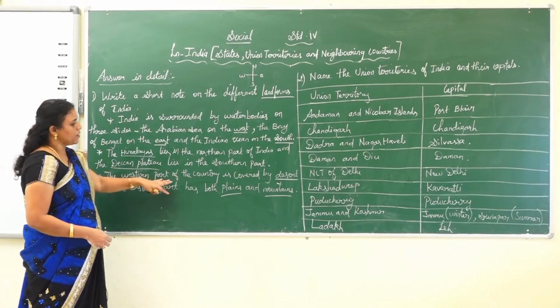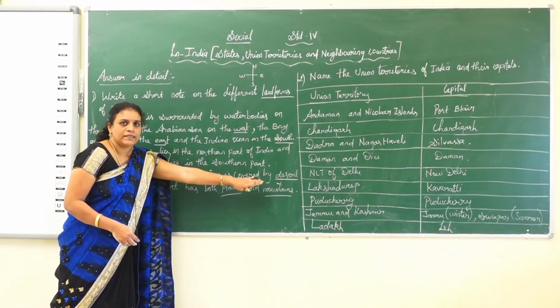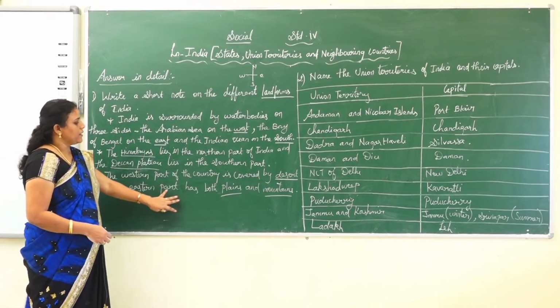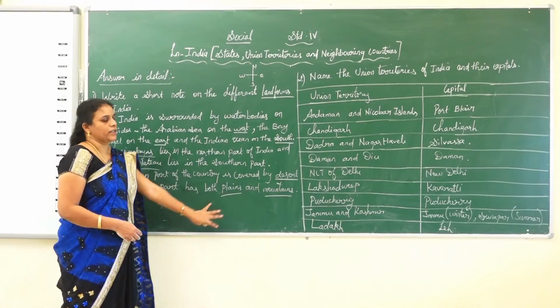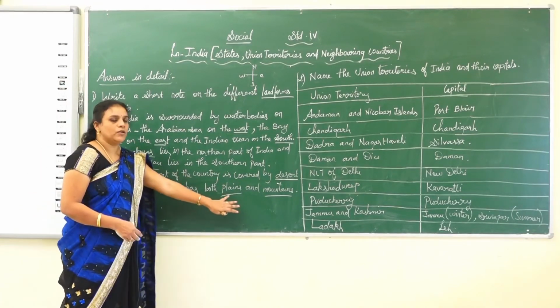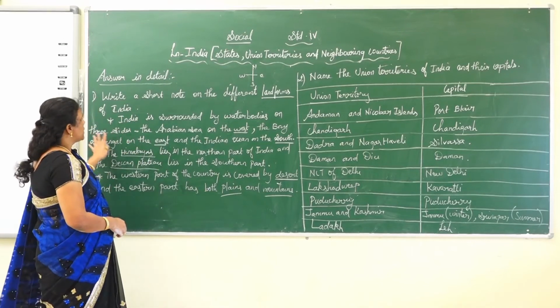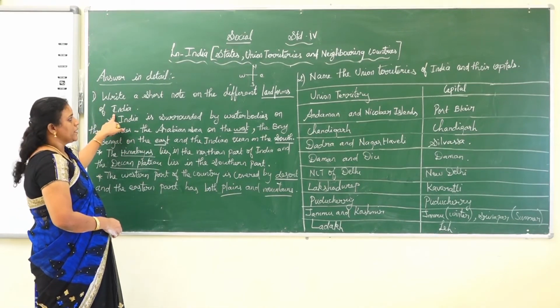The western part of the country is fully covered by desert, and the eastern part has both plains and mountains. These are the landforms of India.